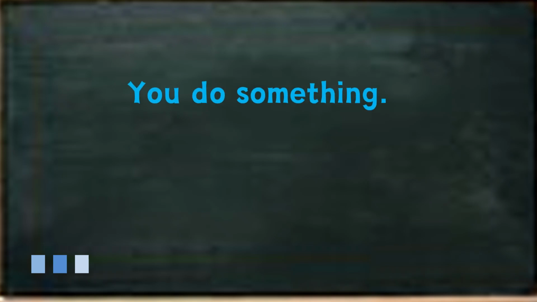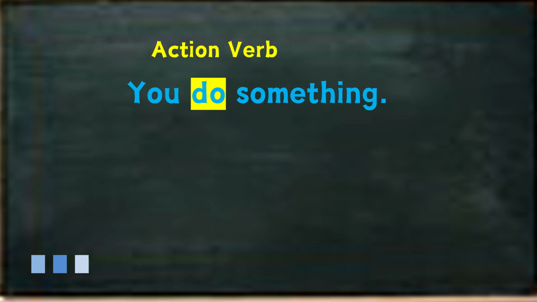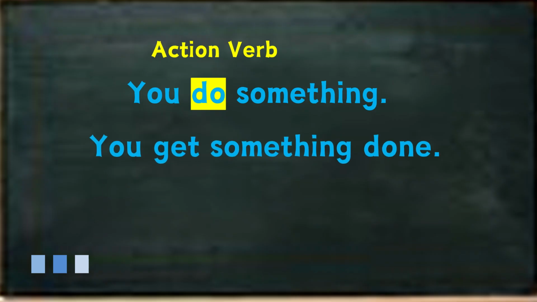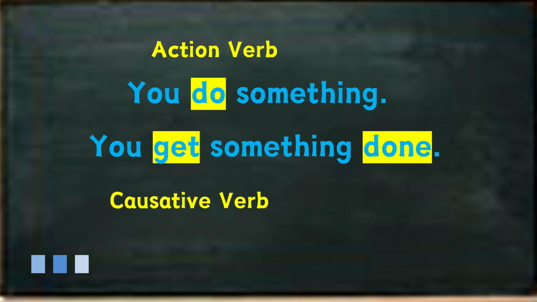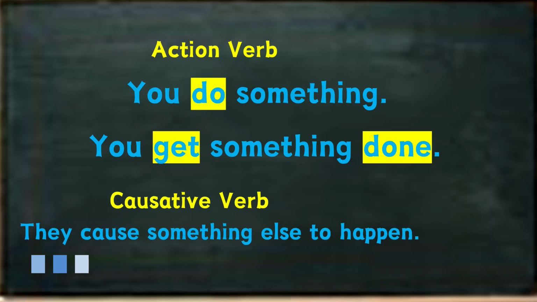Dear students, there are two ways of doing something. Either you do it yourself, or you get it done by someone else, or you make someone else do it on your behalf. So if you do something on your own, you use an action verb. But if you get something done by someone else, obviously you use a causative verb. In simple words, you will say they cause something else to happen.